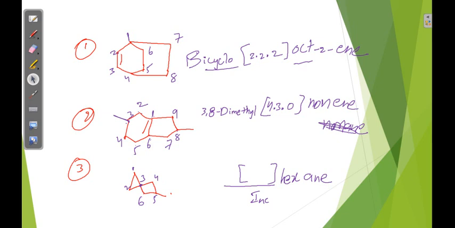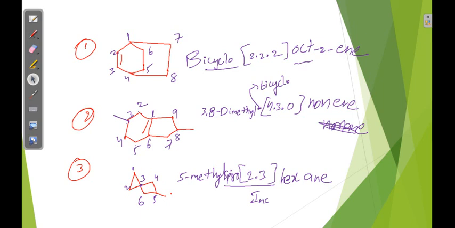So 2.3. What is the substitution? 5th position methyl. 5-methyl spiro. This is the spiro. 2.3. Sorry, here I forgot bicyclo. 3,8-dimethyl bicyclo. Okay, here 5-methylspiro 2.3 hexane. Okay, right.